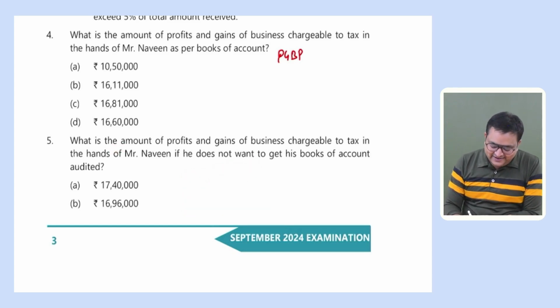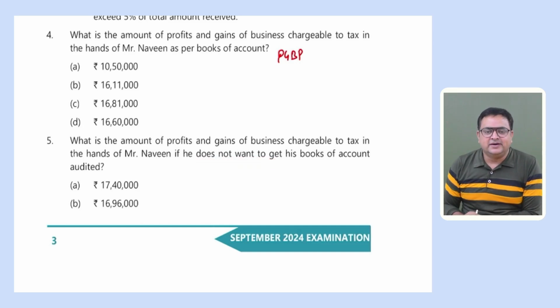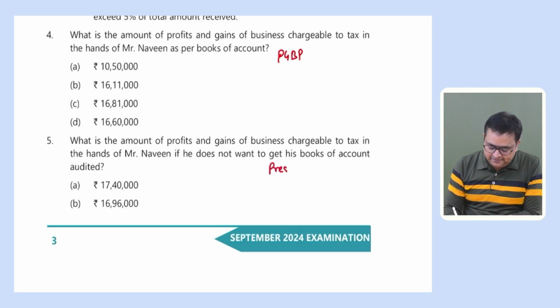They are asking, what is the amount of PGBP chargeable to tax in the hands of Naveen if he does not want to get his books of accounts audited? So we understand, if the assessee opts for the presumptive income scheme, then he is not required to get the accounts audited. So indirectly, they are asking what would be the PGBP income on presumptive basis?